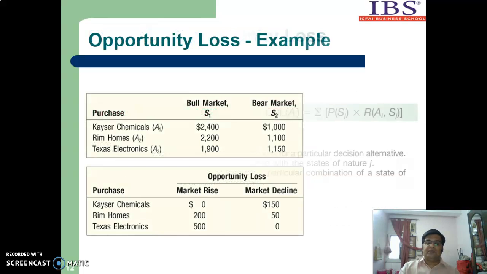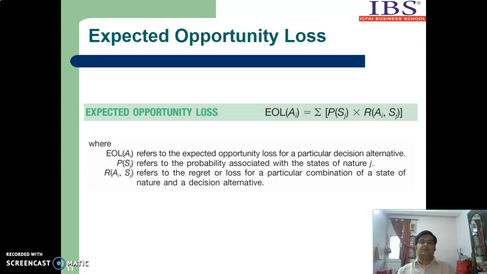Now, similar to EMV, there is another formula, called expected opportunity loss. Previously, we discussed expected monetary value. So EOL of Ai is the expected opportunity loss for Ai. We write Ai because there can be 2, 3, 4, n number of acts.